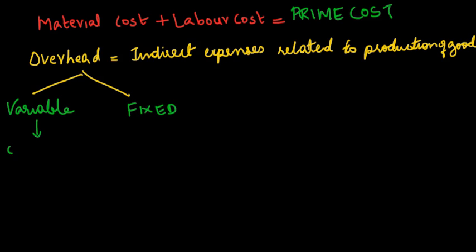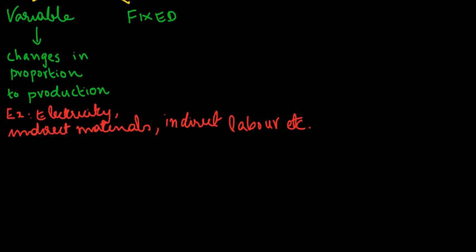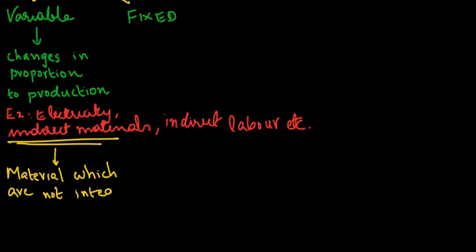Variable overheads are those indirect expenses which change in proportion to the production. Examples include electricity, indirect materials, indirect labor, etc. Indirect materials are those materials which are either not an integral component of goods or have a very small physical association with the main product.